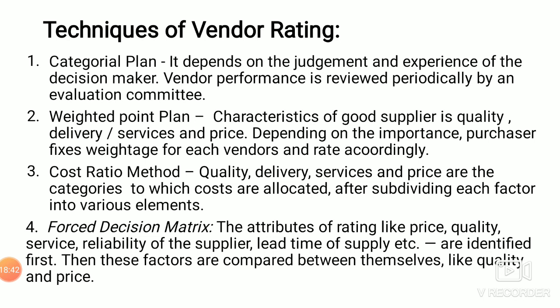The next one, weighted point plan. A good supplier with quality, on-time delivery, services and prices will be given more points, and others will be given lesser and lesser. Depending on the importance, the purchaser fixes weightage for each vendor and rates accordingly. The next one is cost ratio method. Quality, delivery, services and prices are the categories where the costs are allocated. After subdividing each factor, the particular vendor is selected. The next one is forced decision matrix.